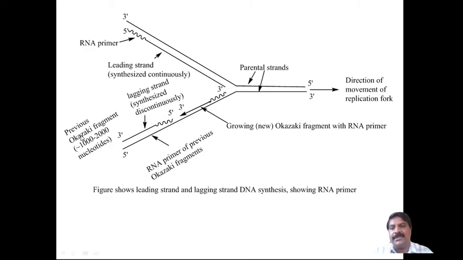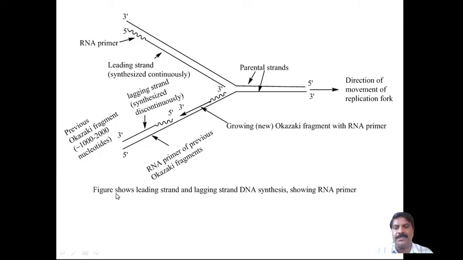And this is the previous Okazaki fragment, which has 100 to 2000 nucleotides, and here 3 prime and 5 prime are shown. The parental strand runs in the same direction, 5 prime to 3 prime, as the direction of movement of the replication fork. The growing new Okazaki fragment has an RNA primer, and this is the RNA primer of the previous Okazaki fragment.